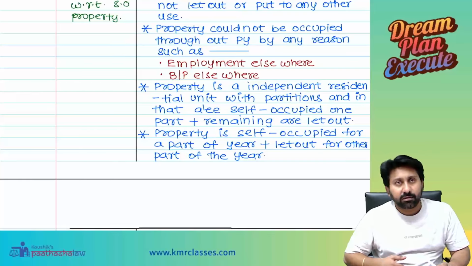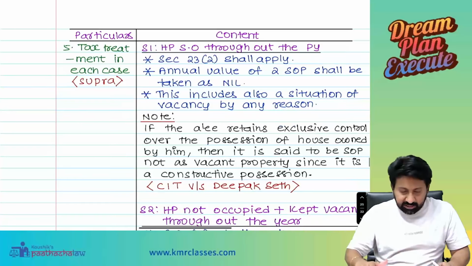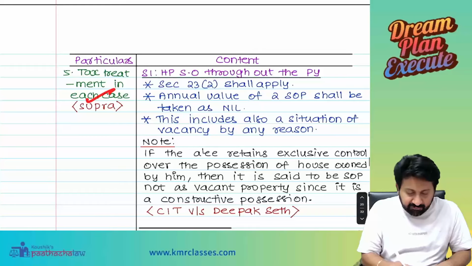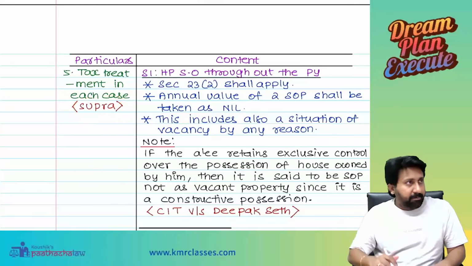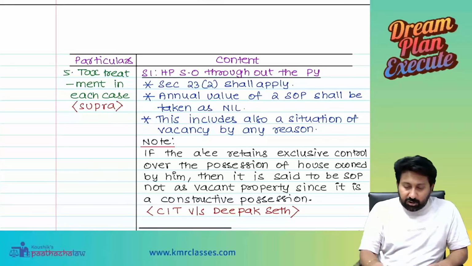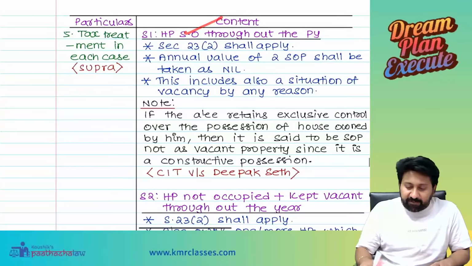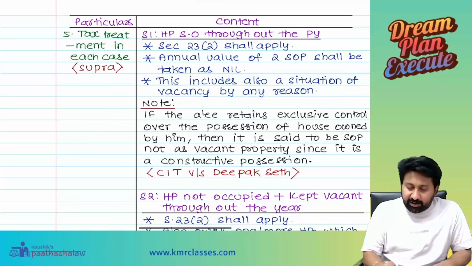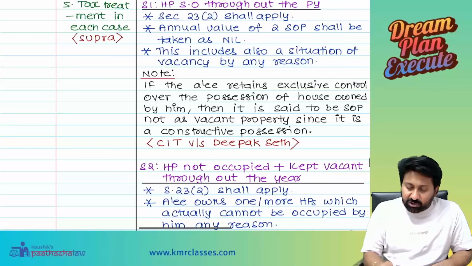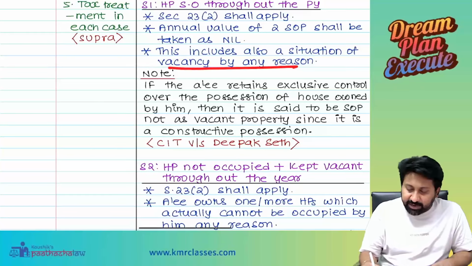Yes, sir. Everyone, that question came in the exam. Okay, see, tax treatment for the above points. House property self-occupied throughout the previous year: 23(2) shall apply. Annual value of two self-occupied properties is taken as nil. This includes also a situation of vacancy by any reason.